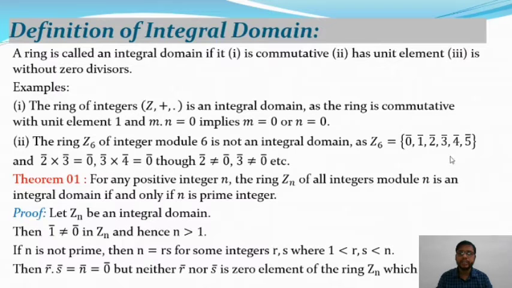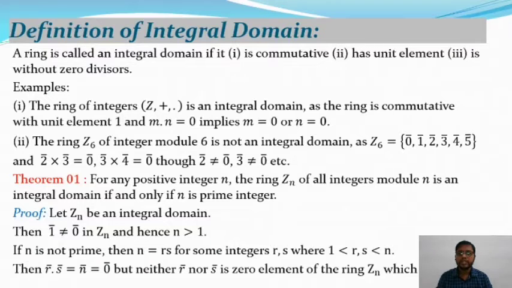As well as 3 and 4 are two non-zero elements, and their product, that means 3 times 4, is equal to 12, and in Z6, 12 is equal to 0 again. But the elements 2, 3, 4 are not equal to 0.